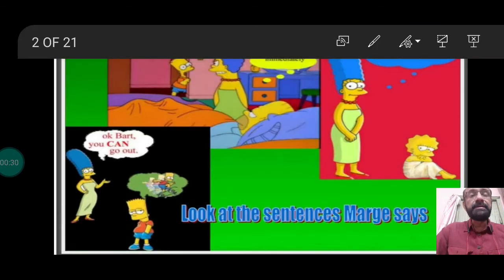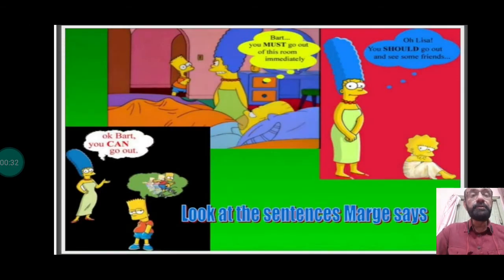Look at these sentences. Okay, Brad, you can go out. Now, this is permission. Brad, you must go out of this room immediately. Now, see, from "you can go out" to "you must go out," the upper one becomes necessity.